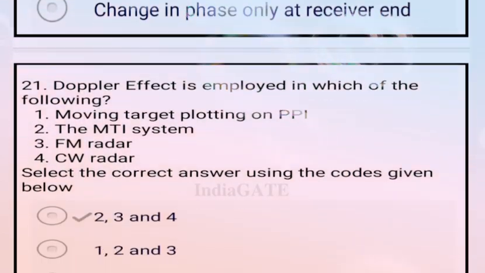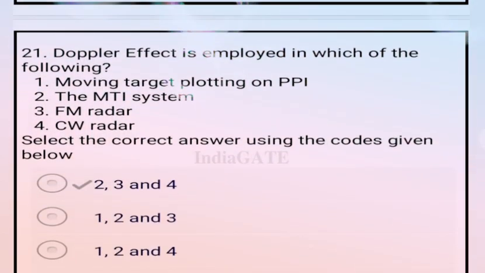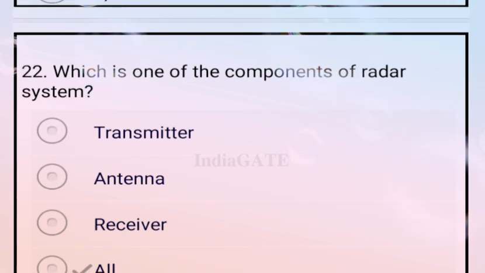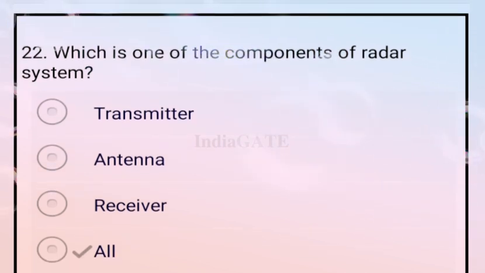Next question, the Doppler effect is employed in which of the following? So it is employed in the second, third and fourth, that is your MTI system, FM radar and CW radar. Now come to the next question, which of the following is one of the components of the radar system? So all of these are components of a radar system, that is your transmitter, antenna and receiver.